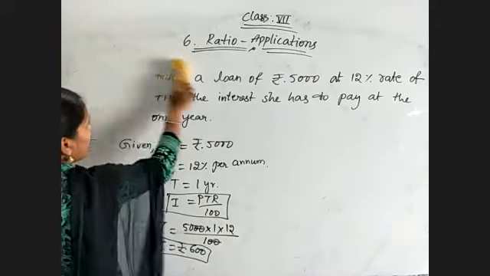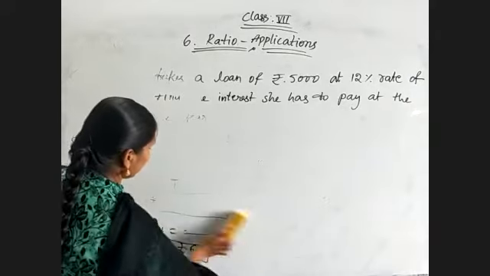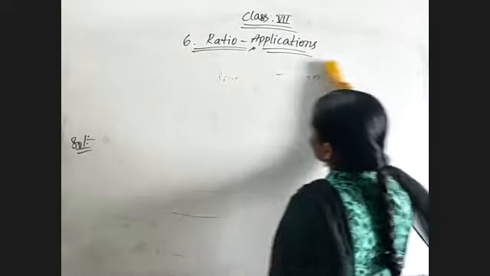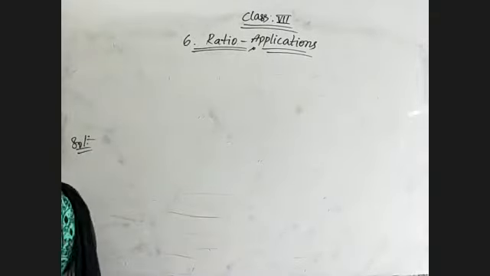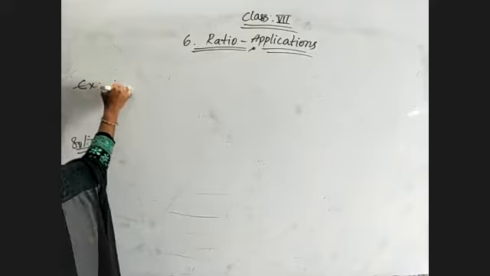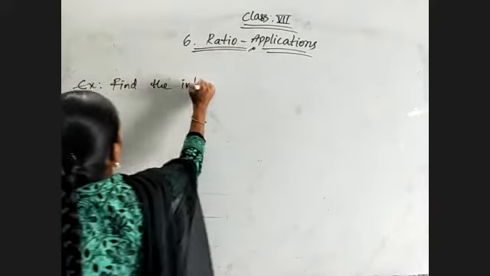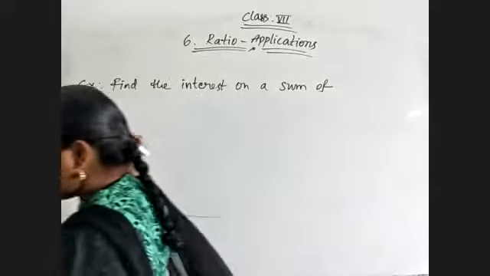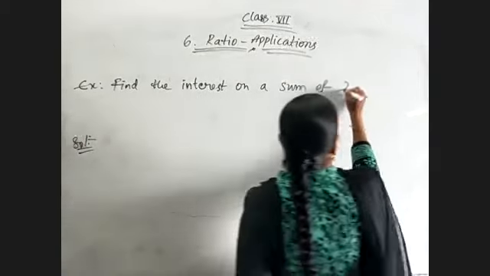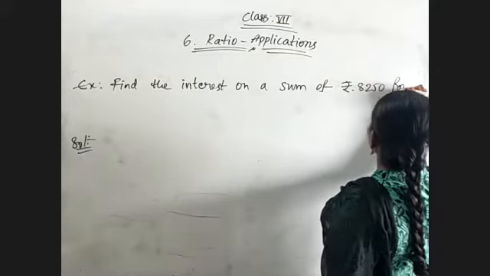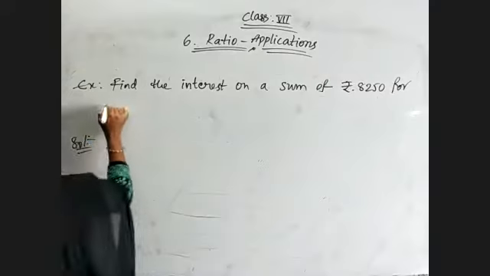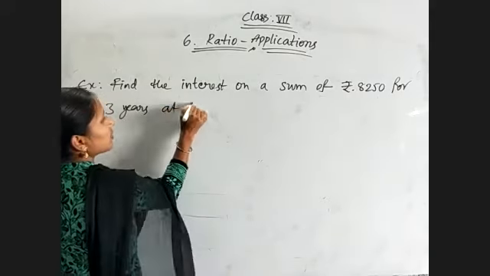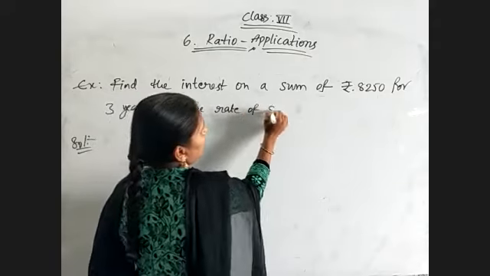Now coming to the next example problem. Here they have mentioned, find the interest on a sum of 8,250 rupees for 3 years at the rate of 8% per annum.